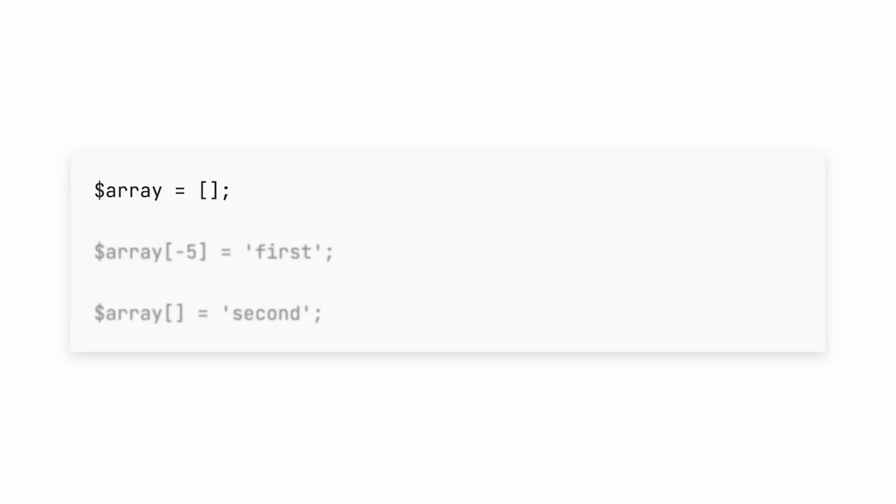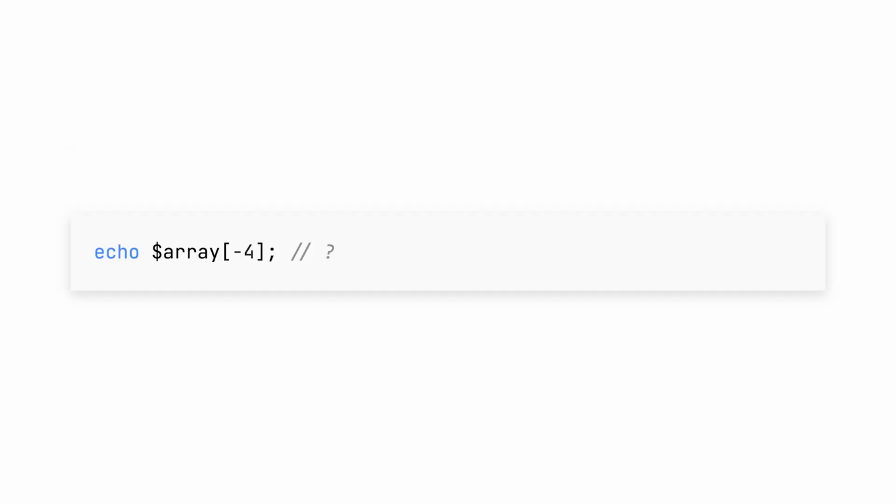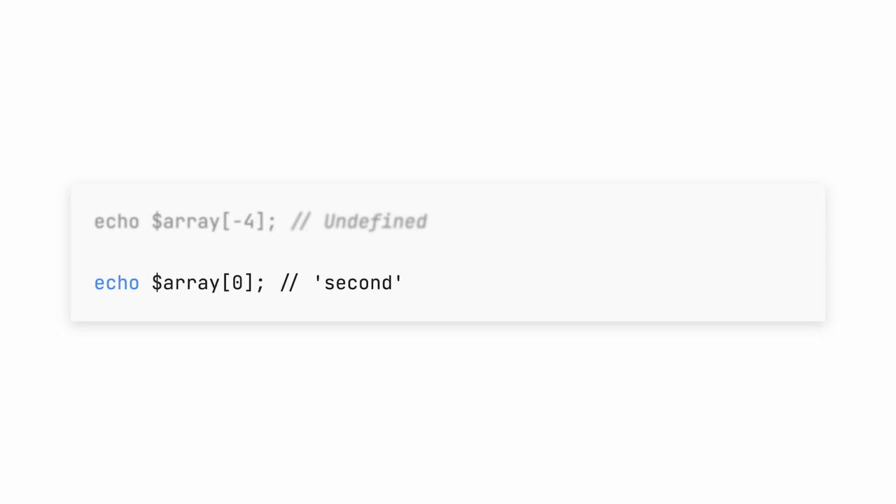Next is an important change. It's a breaking one, actually. When you take an empty array and you add an item to it with a negative index, -5, for example, then you add another item, you would expect the index of that item to be -4, right? Well, yes, in PHP 8.3 it is, but in previous versions, the second item would get index 0. Now, I can come up with many places in my code where I rely on negative indices, so I'm not sure how many projects will be impacted by this bug fix, but it might break code in some places. So, something to look out for.